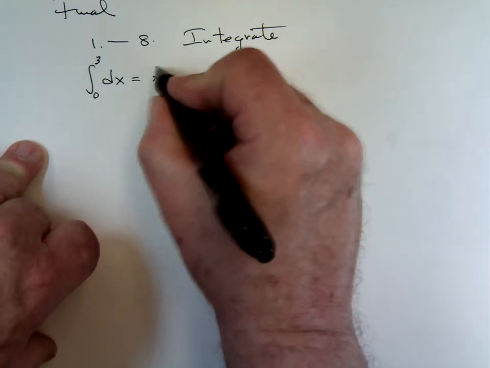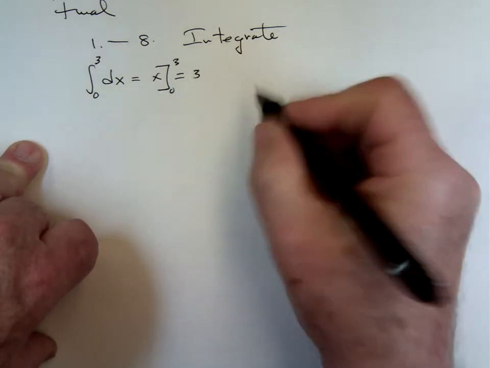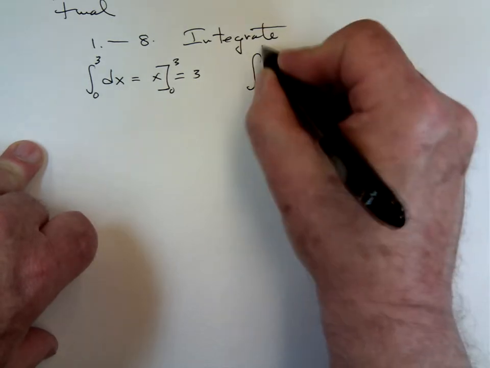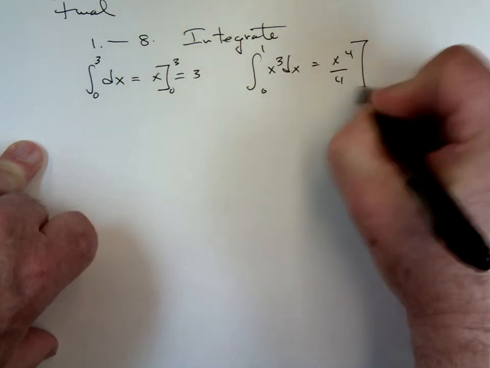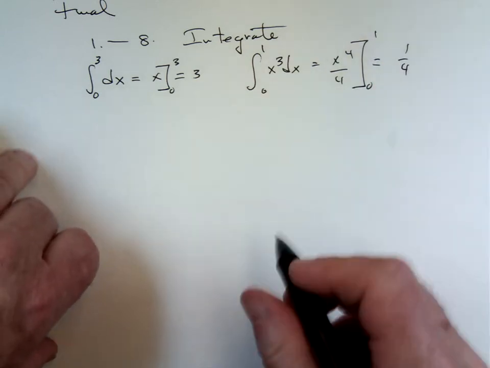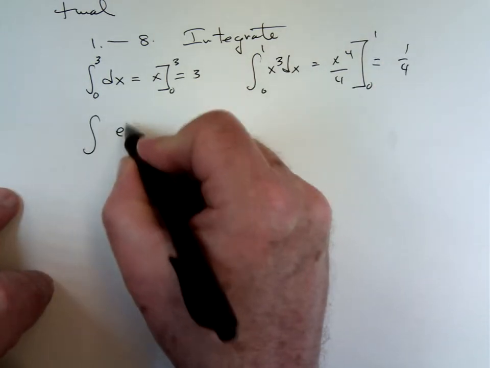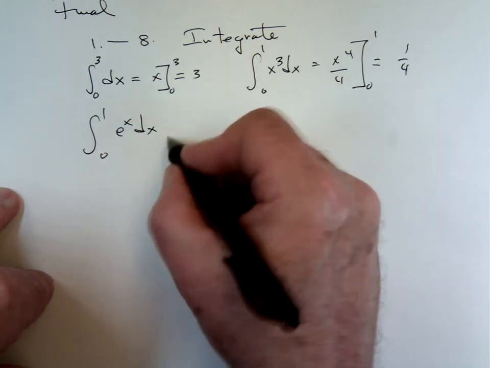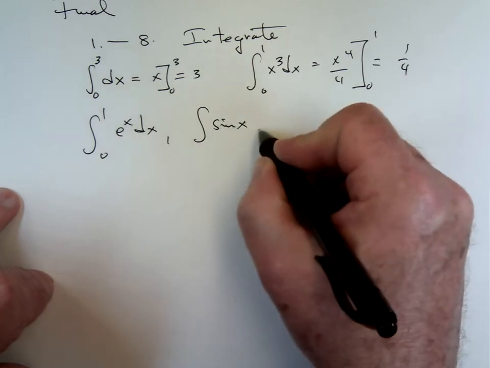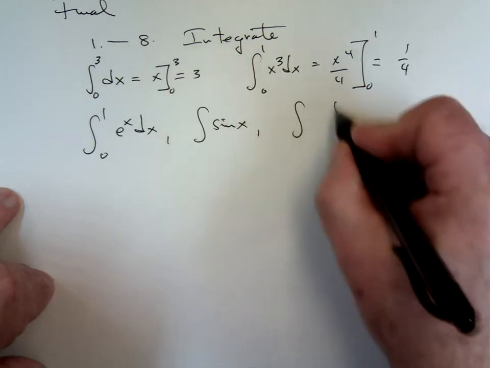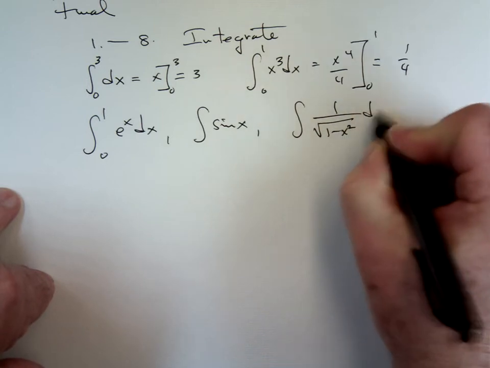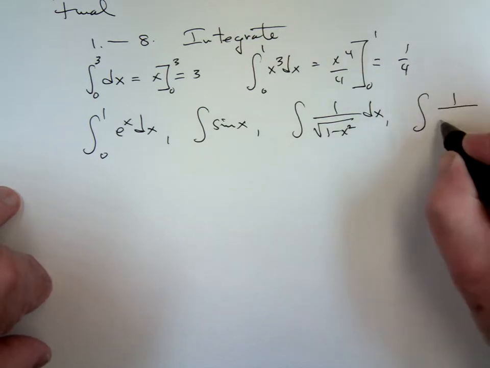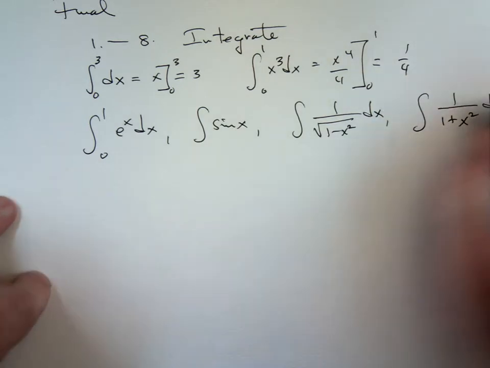Some are going to be really simple. They'll be insulting to you, but don't be insulted. Very straightforward ones. The integral of e to the x. These kinds of things will be on there. These are the things we've done. Sine x. And they get a little bit more difficult. You may have an inverse sine, arc sine. You may have an inverse tangent. But these are those forms. And then you're going to have things like this.